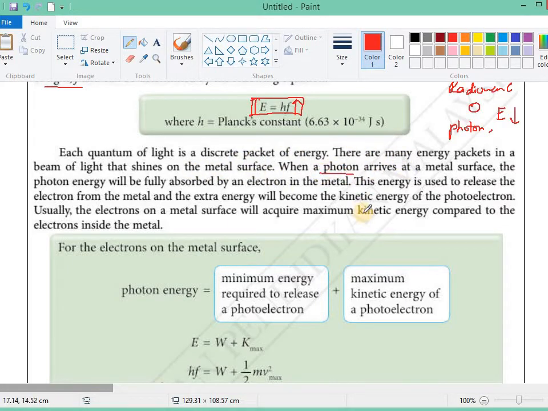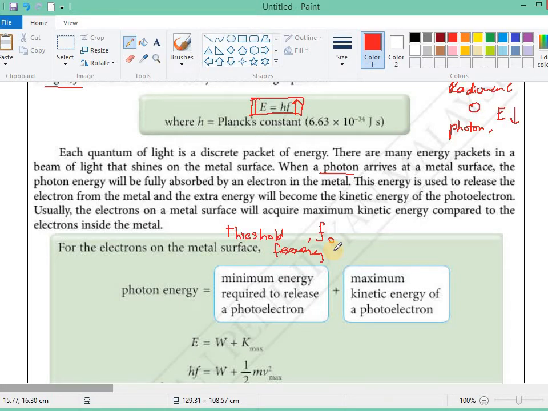So basically what is said here is that the photon, previously we learned about threshold frequency, right? Threshold frequency. Different metals have different threshold frequency. For example, iron has its own threshold frequency, copper has its own, aluminium has its own, sodium has its own, magnesium has its own, and so on. Every different metal has its own threshold frequency. Some threshold frequency is higher, some is lower.